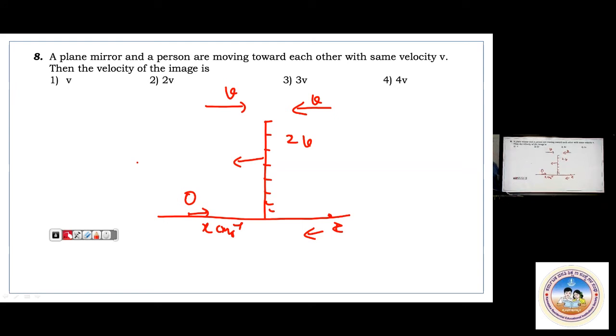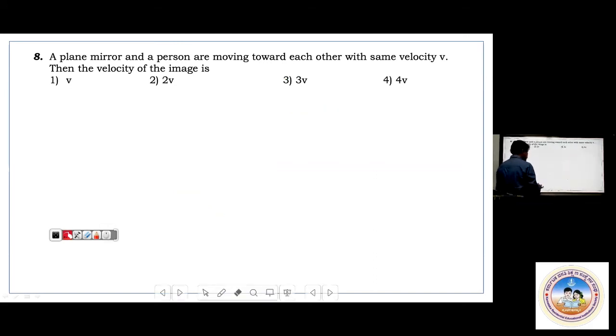Total it will be 3v. So the answer is 3v.